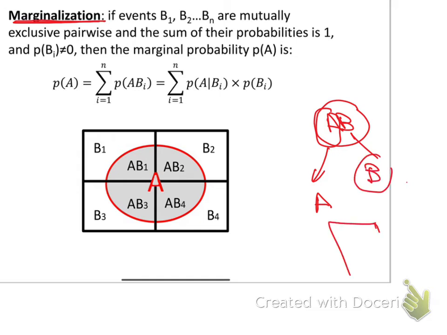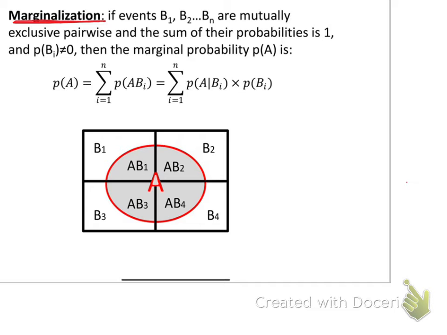For example, if you have a page and I want to get a slice only of it, this slice is called a margin. I'm getting a margin of it, so marginal means I'm getting part of it. So marginalization means I want to find one of the events or one of the criteria which I have. This is the meaning of marginalization.